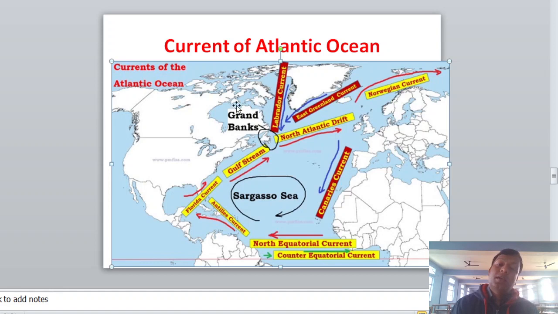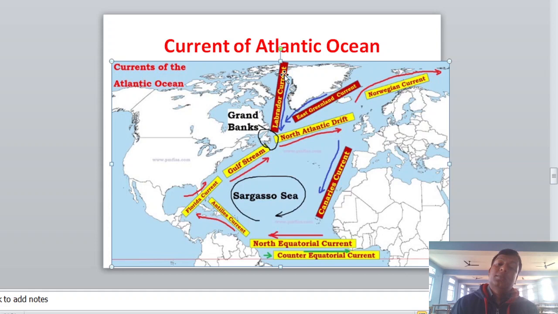This is the part of Labrador, from Canada. So this is the Labrador Current, and the warm and cold currents meet here at the Grand Banks.